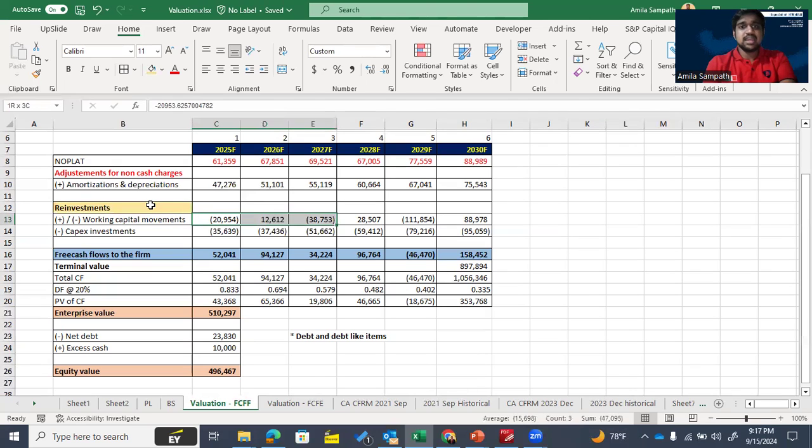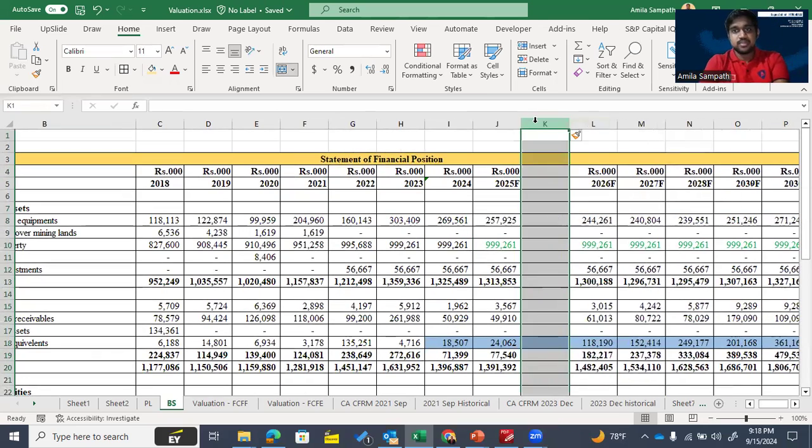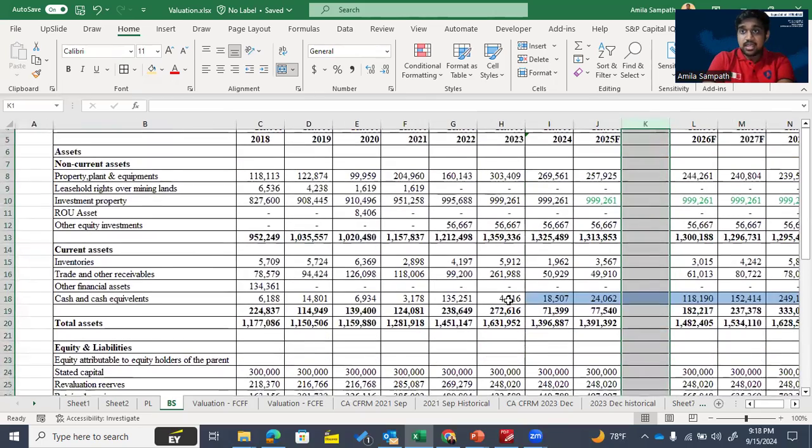Here I calculated all working capital movements for financial years 2025, 26, 27, 28, 29 and 30. Based on the movements, I added back what needs to be added back and deducted what needs to be deducted. I hope all of you have an idea about identifying the working capital movement from a cash flow perspective. I will do it for one year, 2025. Let's see the identification of the working capital movement: what are the items that we need to identify as the working capital movement?